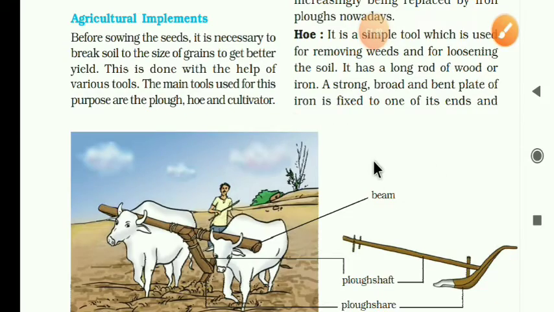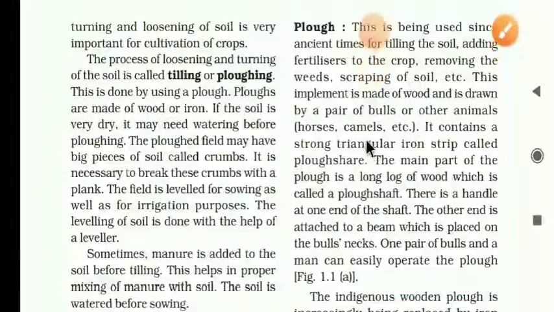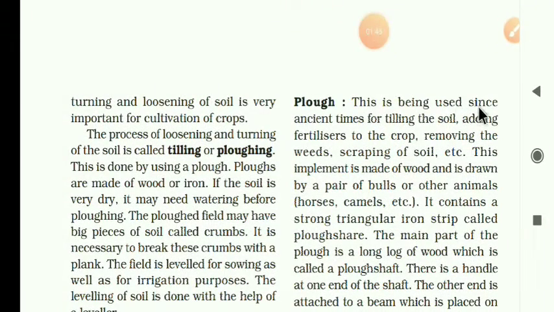See, plough. This plough has been used since ancient times. Since old times, the farmers are using the plough for tilling the soil, adding fertilizers to the crop, and removing the weeds. Unwanted weeds means unwanted plants.